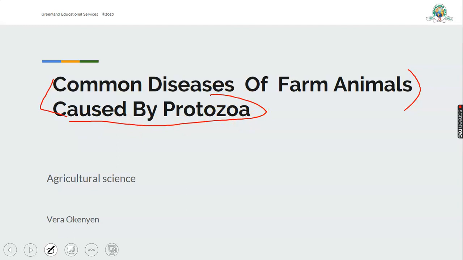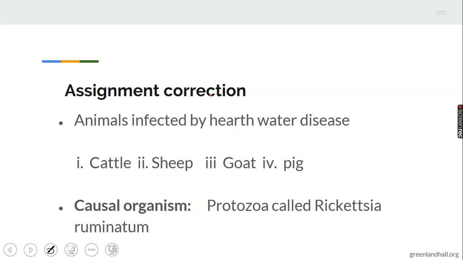Remember last week we treated common fungi diseases of farm animals. We have treated that of virus. We have treated the one for bacteria. And last week, when we treated common diseases of farm animals caused by fungi, we mentioned some of these diseases, like ringworm and aspergillosis. I gave us an assignment. Let's quickly take up the correction to the assignment.